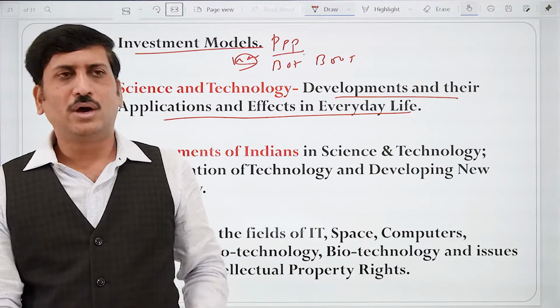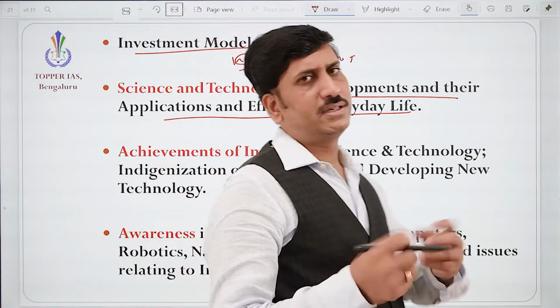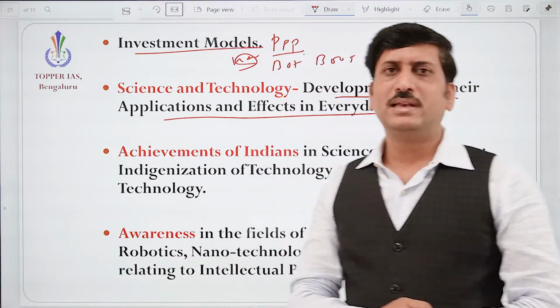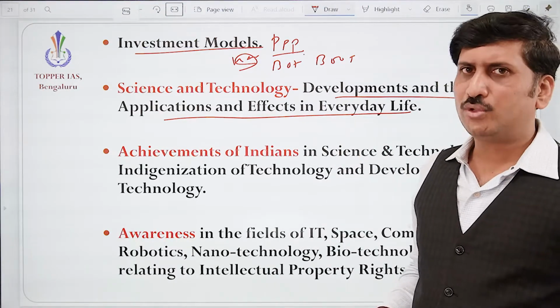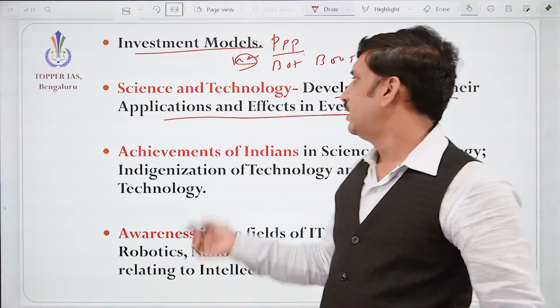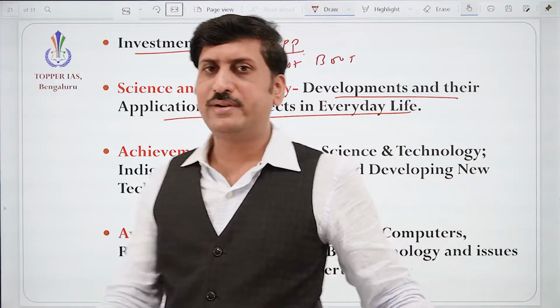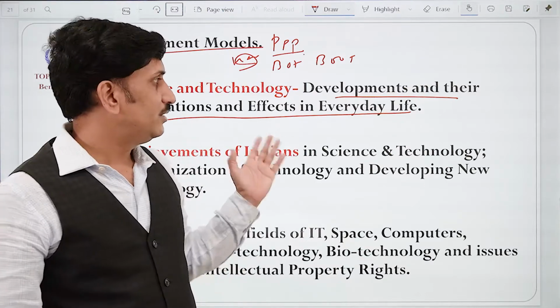Correct. Now the enemy need not come to India and steal something. Sitting somewhere else, he will leak our data. He will take the confidential data. So both are there, positives and negatives. Okay, application and effects in everyday life: how it is helping us, how it is improving the quality of life. Correct? So we need to understand that.